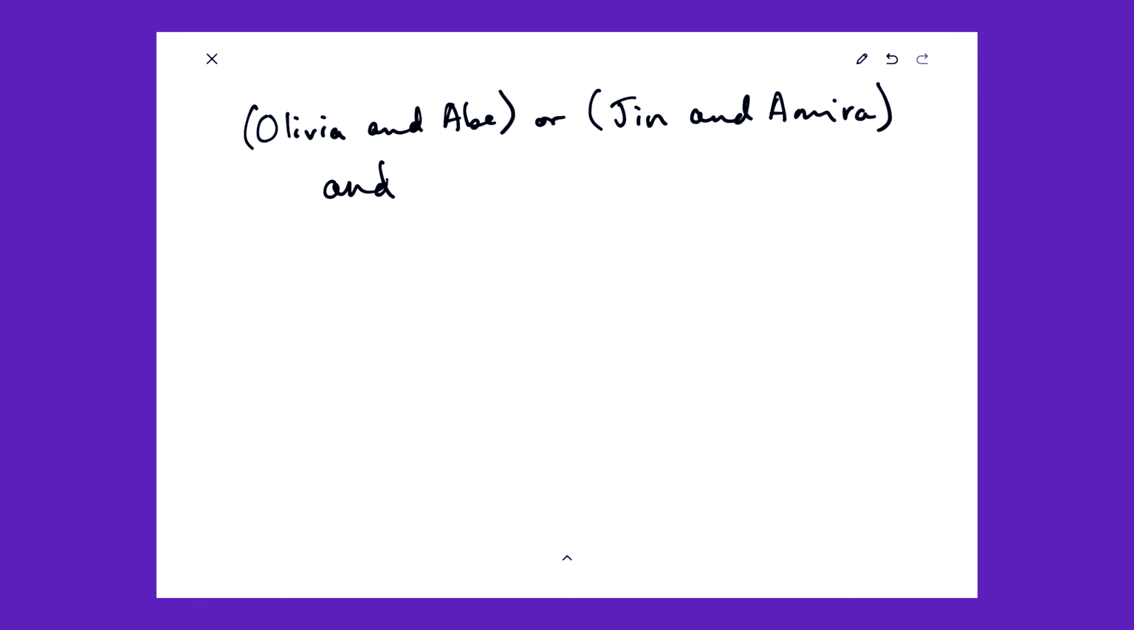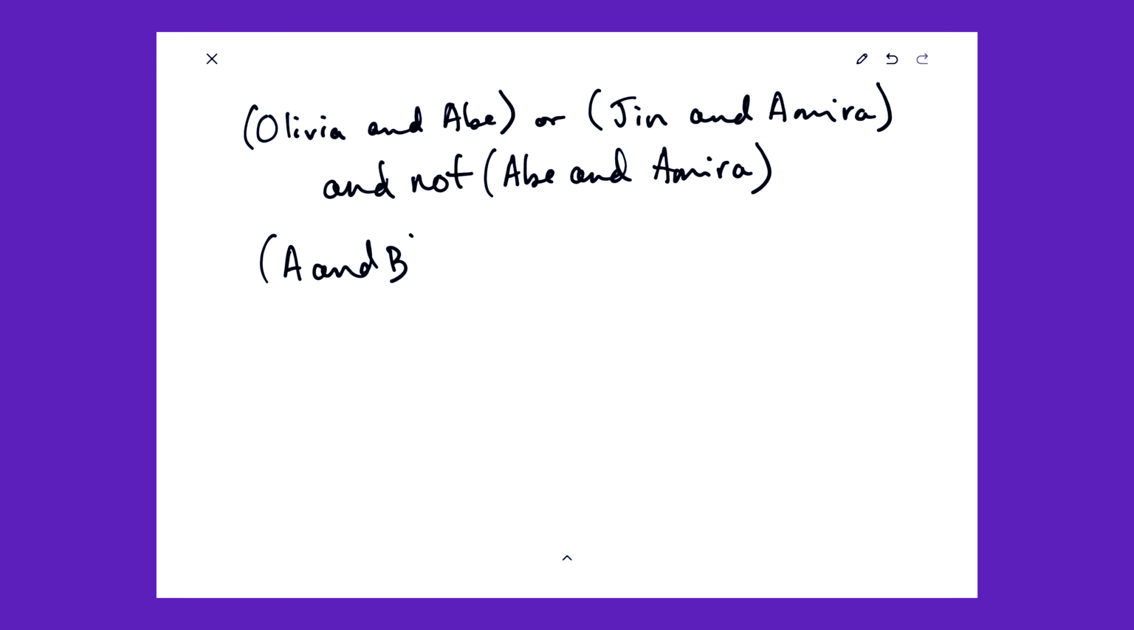Fortunately, Grover Search can be used for Boolean satisfiability problems, and the constraints for our party planning problem can be formulated with the following Boolean expression. So we can have Olivia and Abe, or Jin and Amira, and not Abe and Amira. And we can simplify this a little bit just by saying A and B, or C and D, and not A and D.